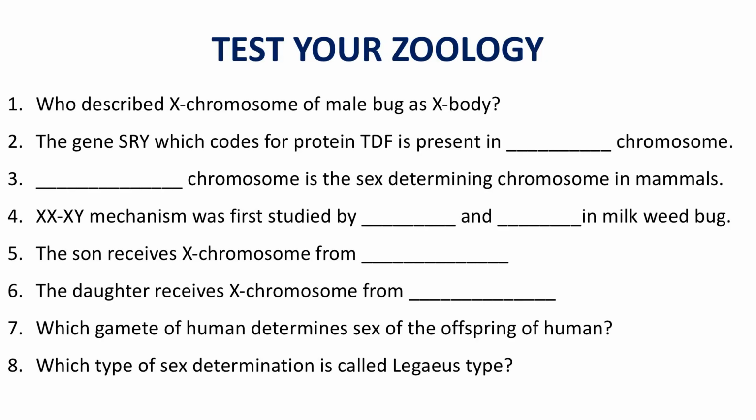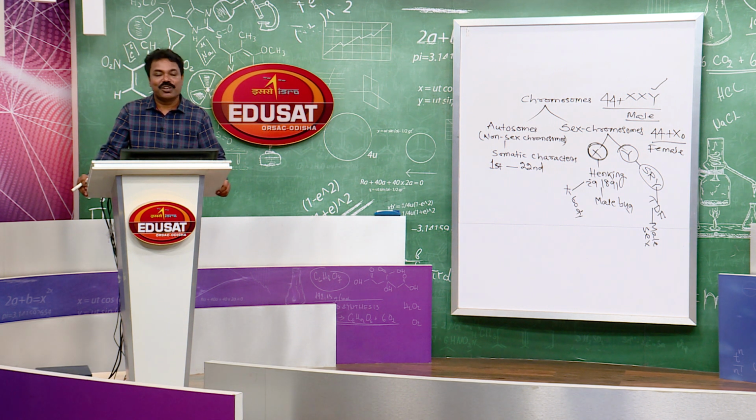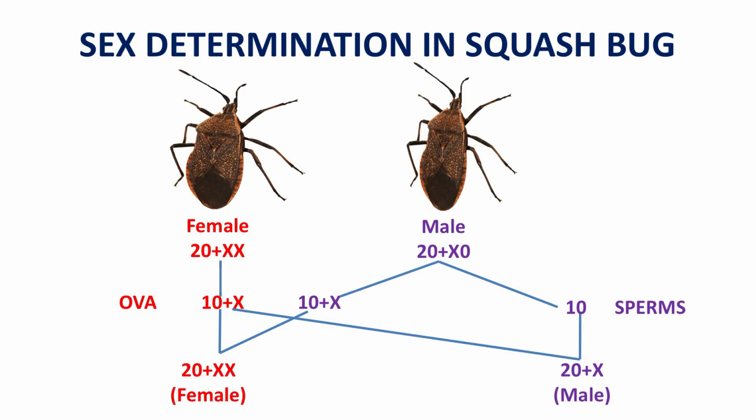Which type of sex determination is called Lygaeus type? Yes, that XX-XY mechanism was first studied in Lygaeus turcicus, and that is called Lygaeus type. Let us understand the next mechanism of male heterogamety, that is XX-X0 mechanism, which is seen in case of grasshopper, squash bug, roundworms, etc. In this mechanism, the female carries 2 X chromosomes and male carries only 1 X chromosome.